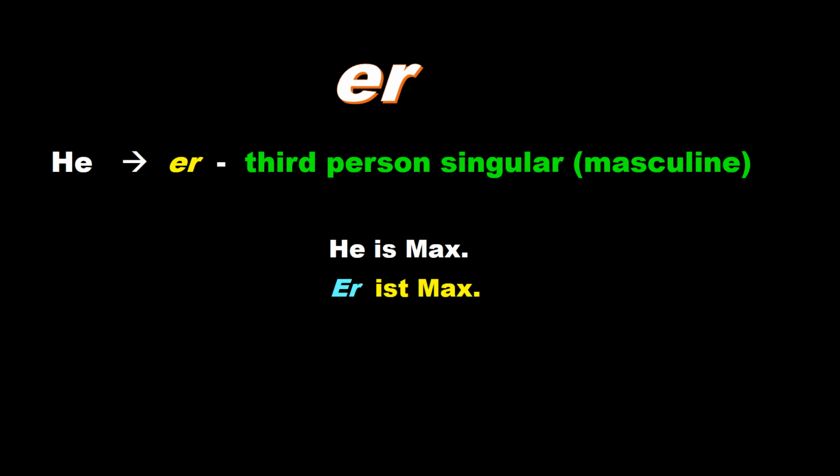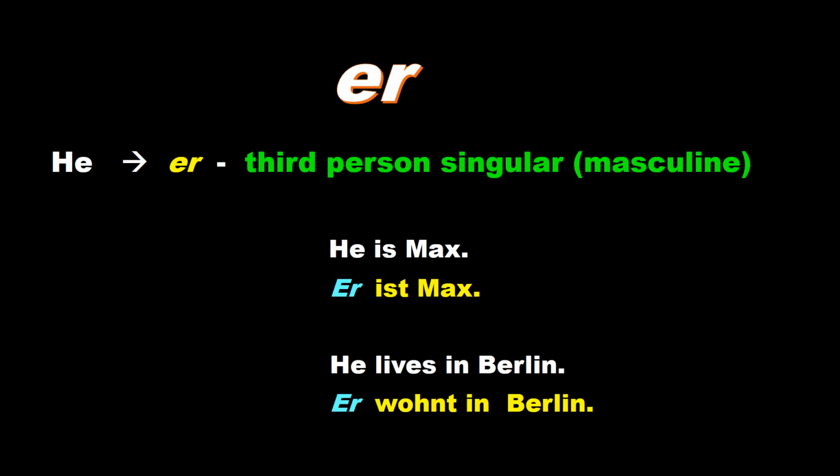Let's take one more example. He lives in Berlin. That we write, er wohnt in Berlin. Er denotes he. Wohnen is the verb to live. And the conjugated form is wohnt. So, er wohnt in Berlin.